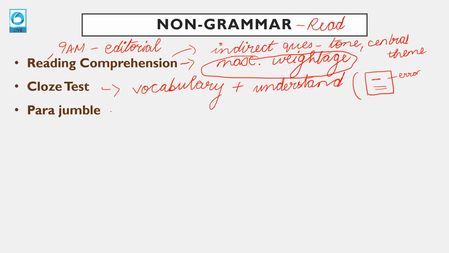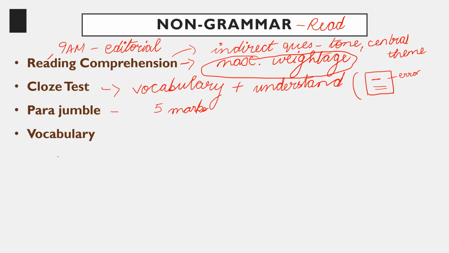Para jumble. Now most of the people are scared of this question type. Every time, like 99.9% of the time, you'll get this question for 5 marks. Set of sentences jumbled up and you have to arrange these. People find this very tricky, but not all para jumble questions are tricky. So of course I've taught my students hints on how to go about this question, but these are the standard questions which they ask always. So the part of your syllabus, right? Non-grammar: RC, cloze test, para jumble.